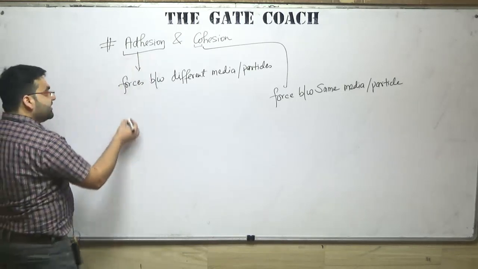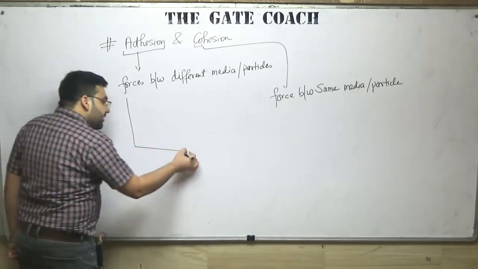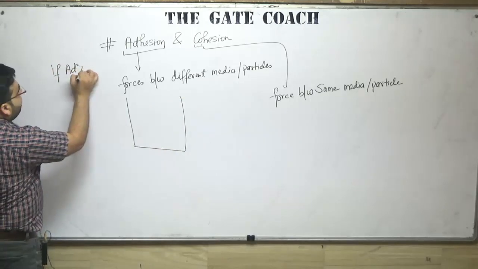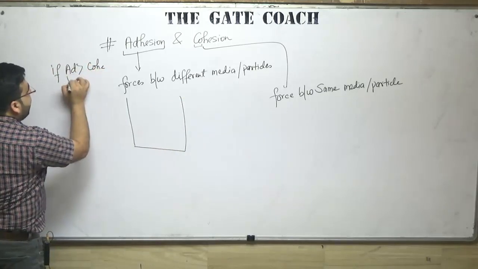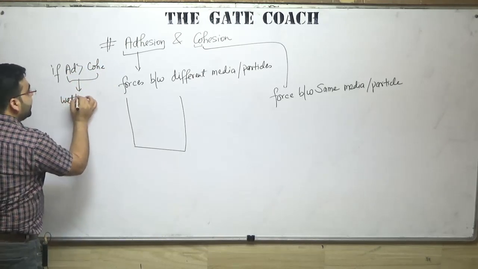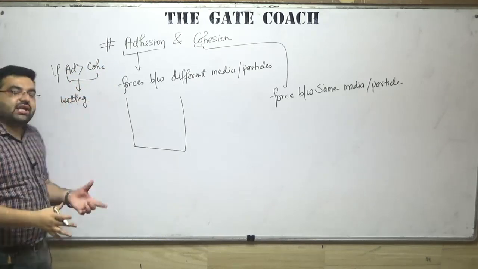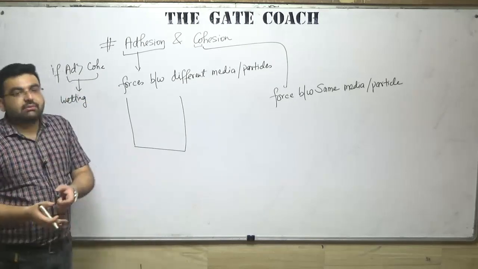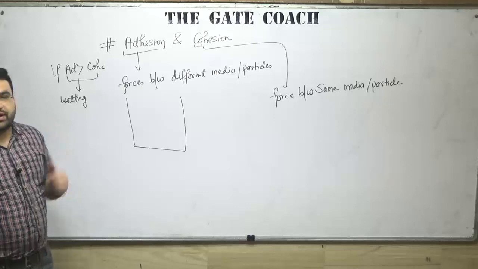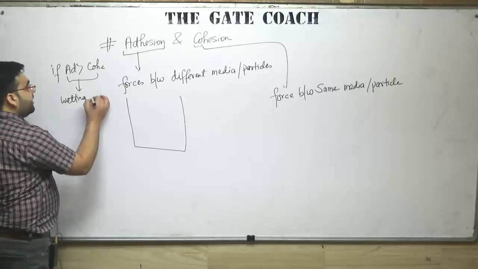We have also discussed that if adhesion is greater than cohesion, then that type of fluid is known as a wetting fluid, because it tries to cover the maximum area, and it tries to wet the surface. Right? So, wetting fluid.